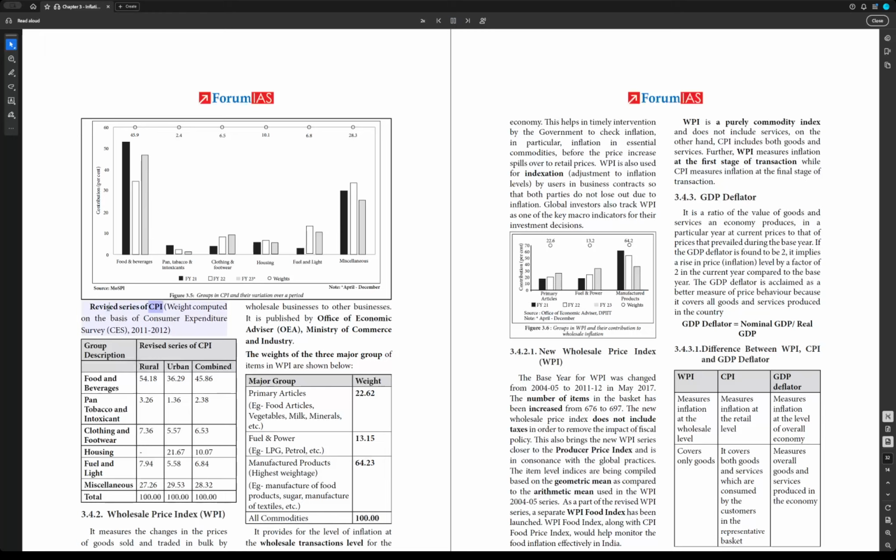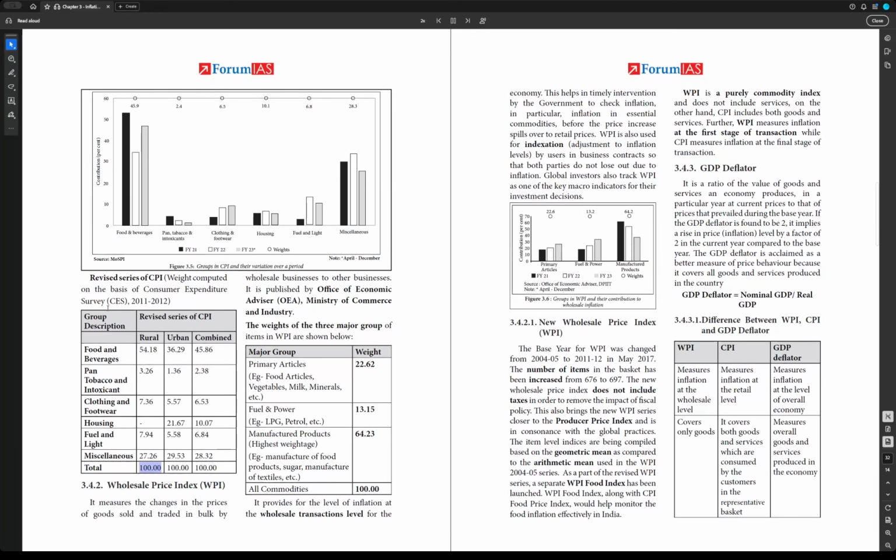Revised series of CPI, weight computed on the basis of Consumer Expenditure Survey, CES, 2011-12. Group description, revised series of CPI rural-urban combined: food and beverages 54.18, 36.29, 45.86; pan, tobacco and intoxicants 3.26, 1.36, 2.38; clothing and footwear 7.36, 5.57, 6.53; housing 21.67, 10.07; fuel and light 7.94, 5.58, 6.84; miscellaneous 27.26, 29.5, 28.32; total 100.00, 100.00, 100.00.